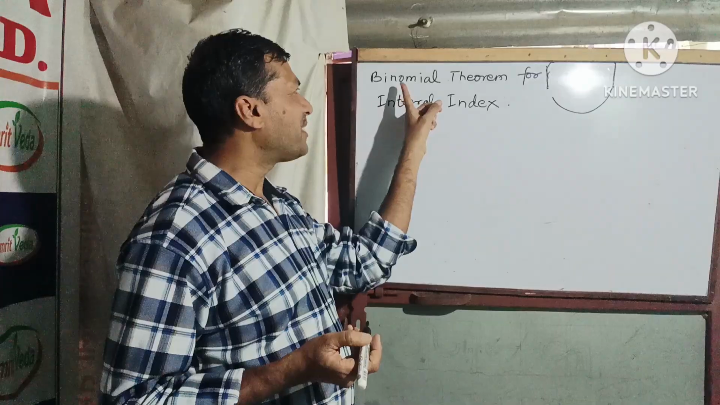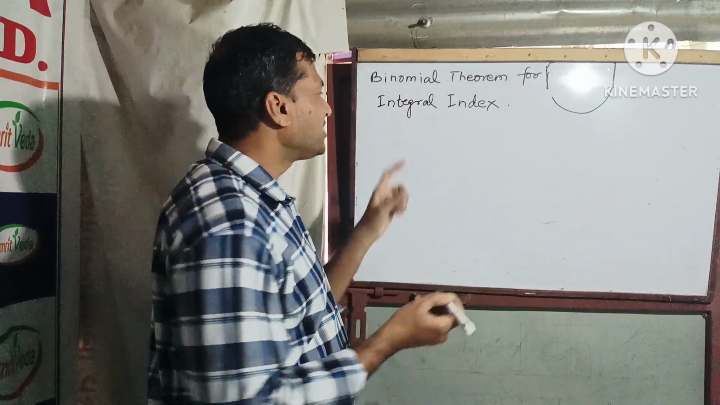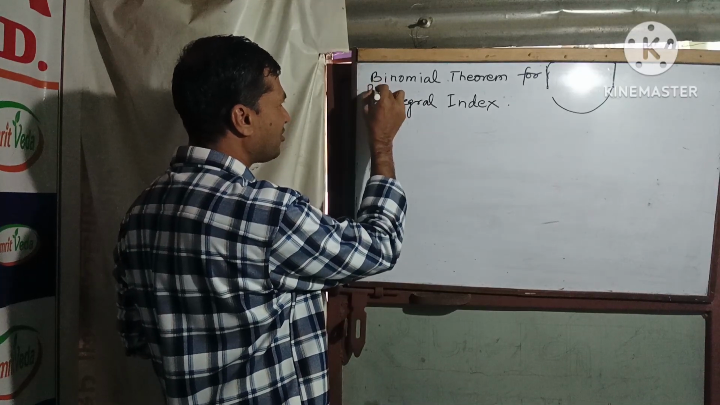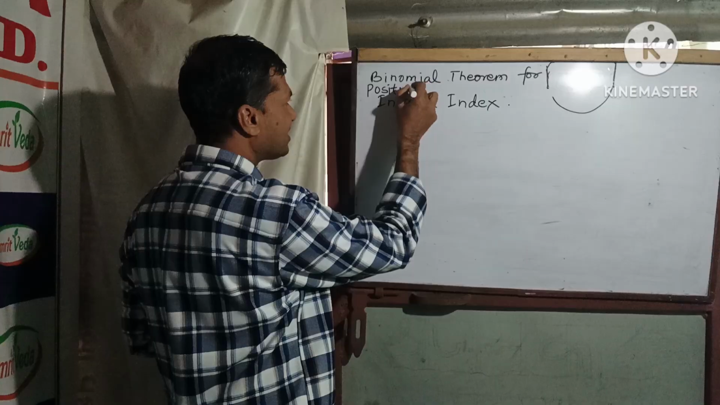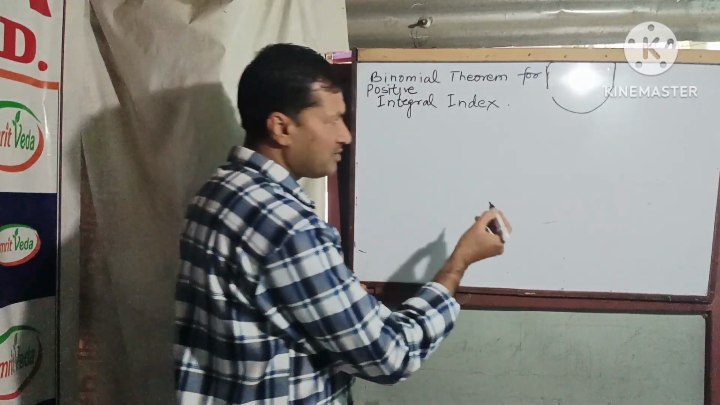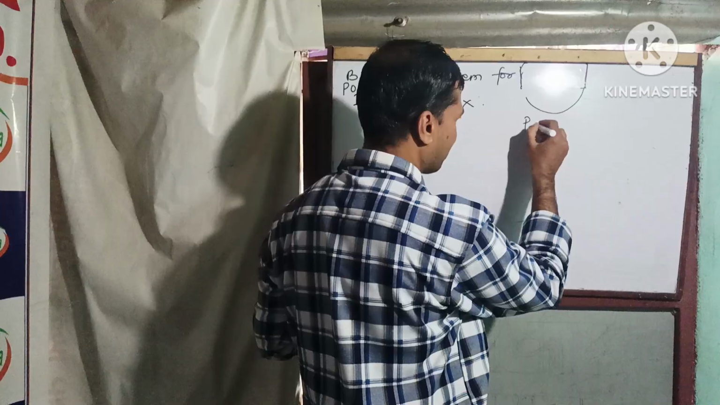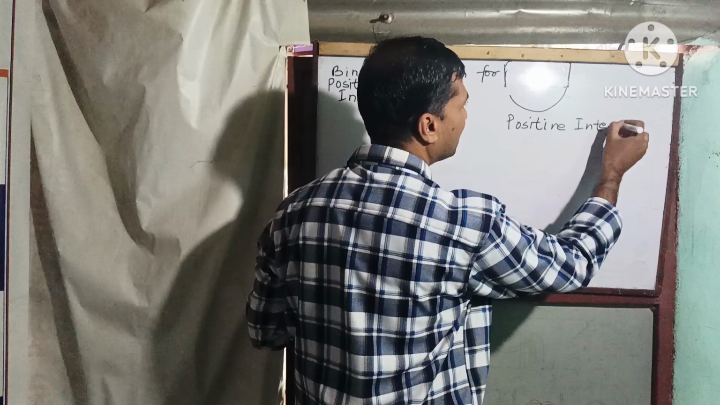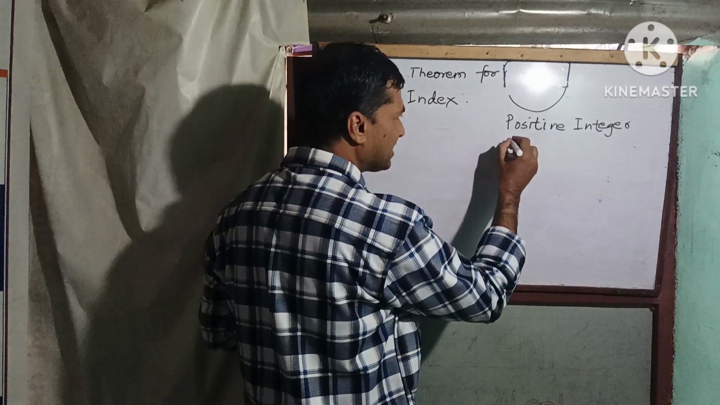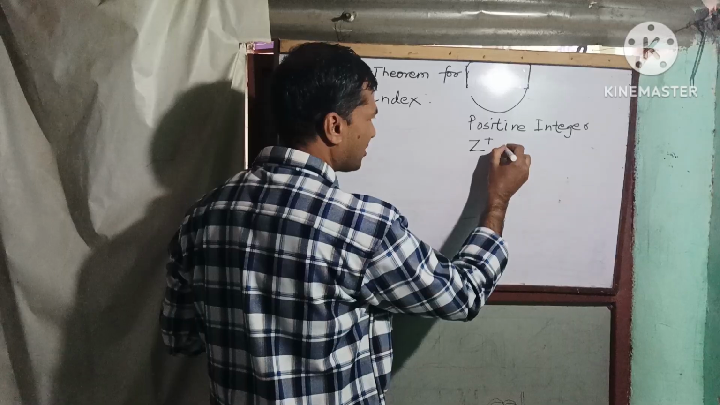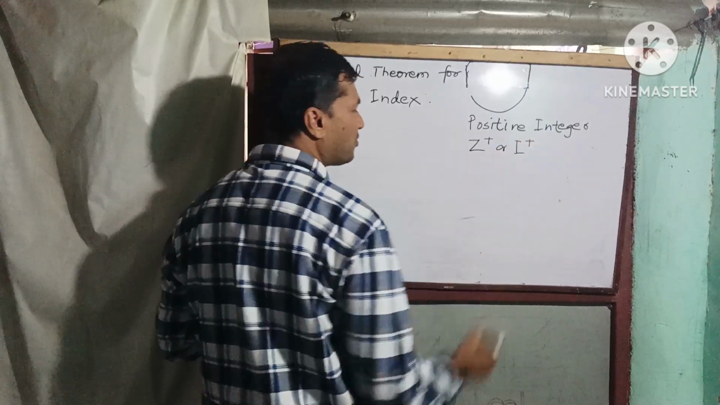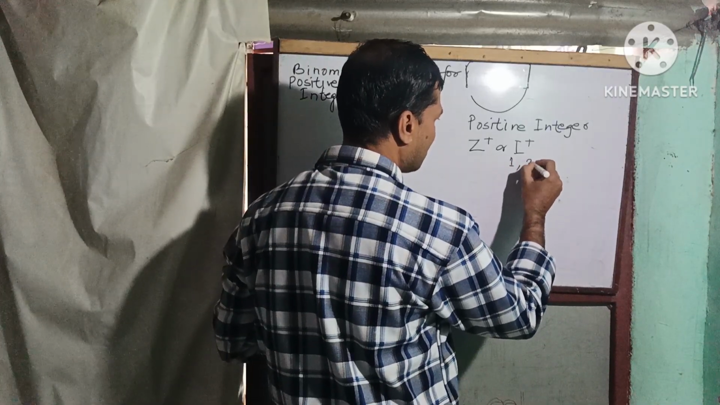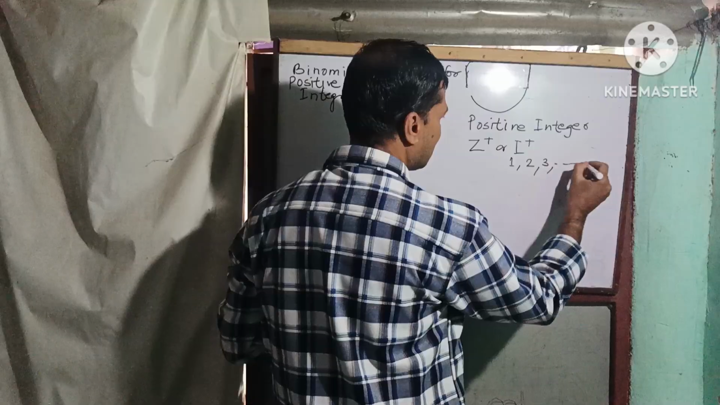I'm going to discuss the binomial theorem for positive integral index. Positive integral index only. First of all, we try to know what a positive integer is. I think all of you know this. Simply, positive integers are denoted by Z plus or I plus. Positive integers are nothing but the whole numbers like 1, 2, 3, and so on.